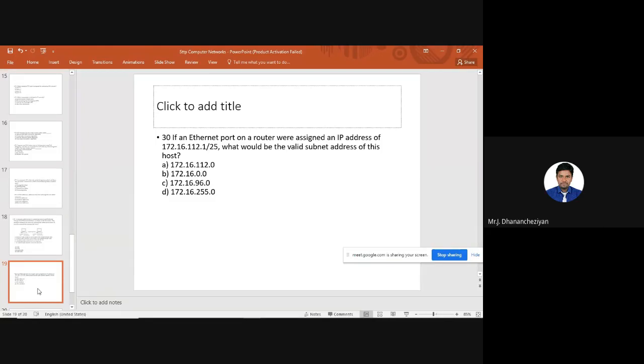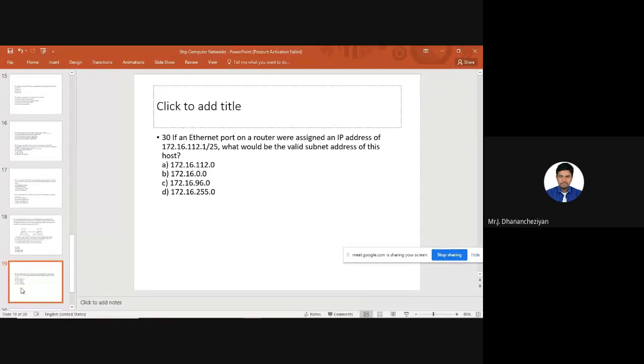When we have so many subnets, for example 4 or 5 subnets, even 16 or 32 subnets under one particular network, it is advisable to use network address aggregation rather than using the same subnet in order to avoid broadcast. So the question is given here. The 30th question is: if an Ethernet port on a router were assigned an IP address of 172.16.112.1/25, what would be the valid subnet address of this particular host? The question is very straight.